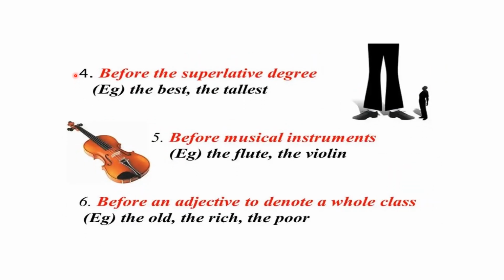The is also used before the superlative degree. The best, the tallest, the shortest, the smallest. The is also used before names of musical instruments: the flute, the violin, the guitar, the piano, etc. The is used before an adjective to denote a whole class: the old, the rich, the poor. When you're referring to the whole class, that means the poor or the rich, the old. So the is used before an adjective to denote a whole class.